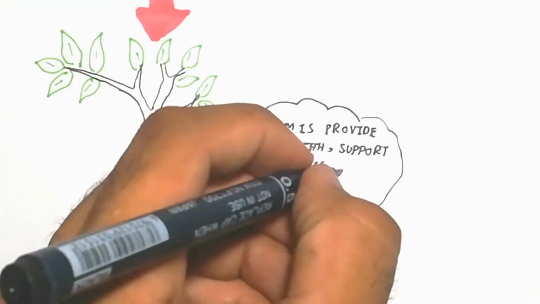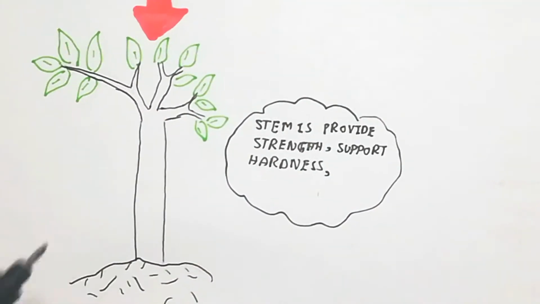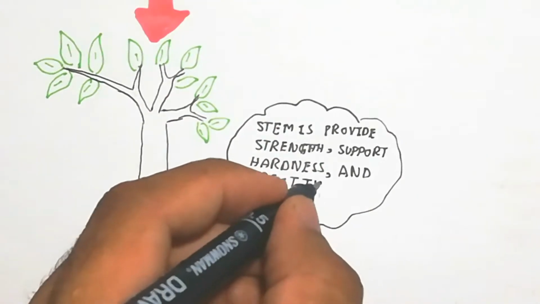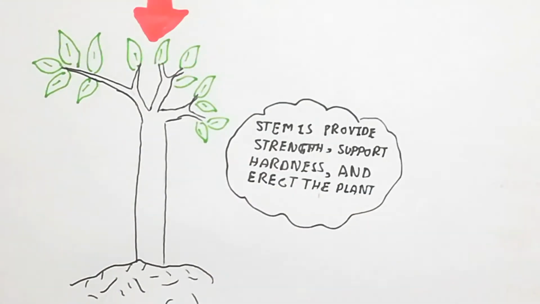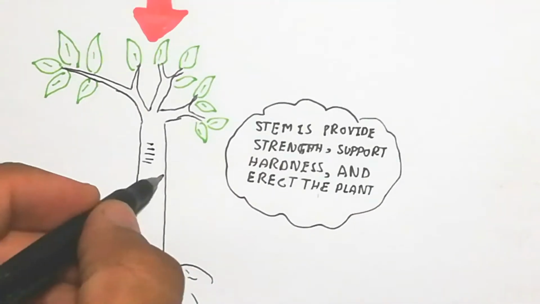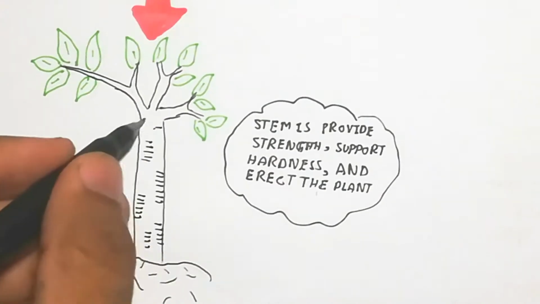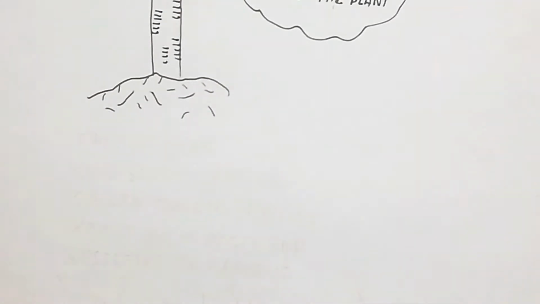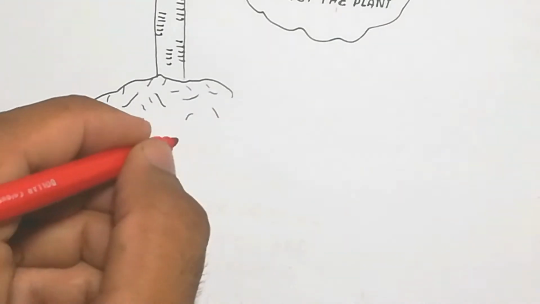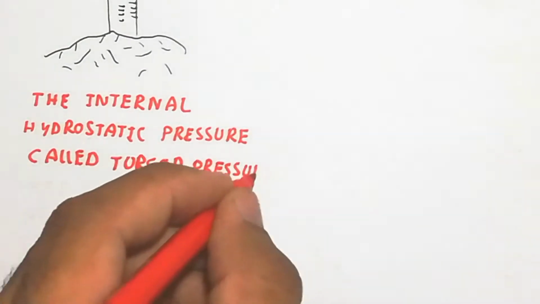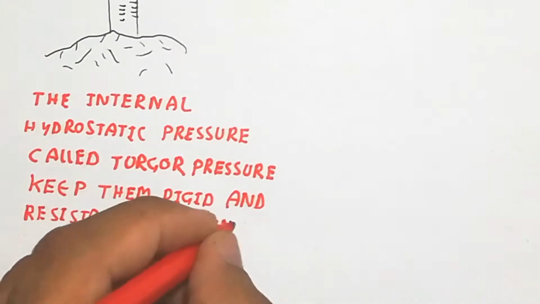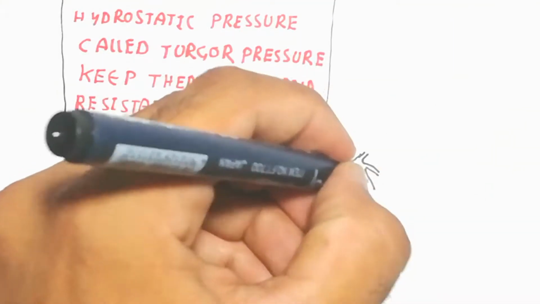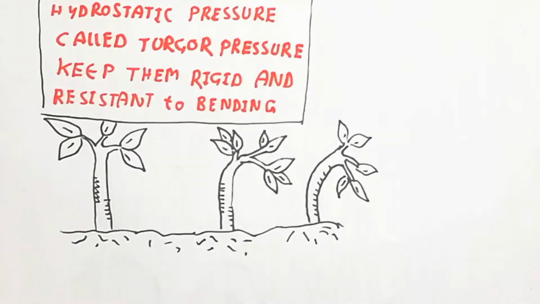Basically, the plant is supported differently in herbaceous plants, which are non-woody, and in woody plants. Both plants are supported by different functions. Their physiological importance and structural importance are different with respect to woody and herbaceous plants, and to young plants, which are the initial embryo growing plants. So here we will talk about the internal hydrostatic pressure, called turgor pressure, which keeps them rigid and resistant to bending.